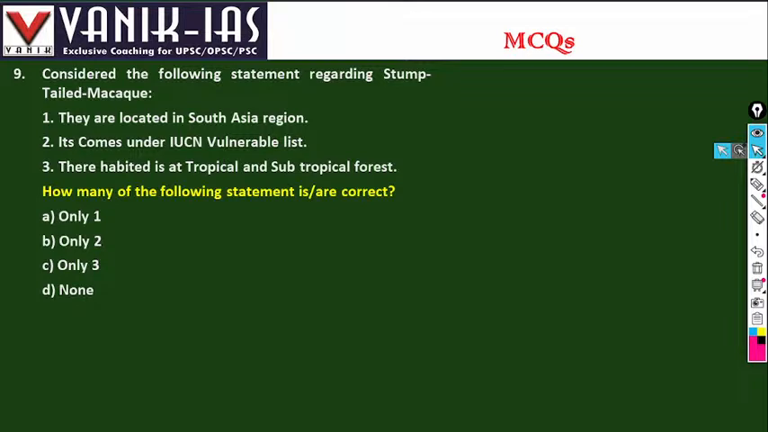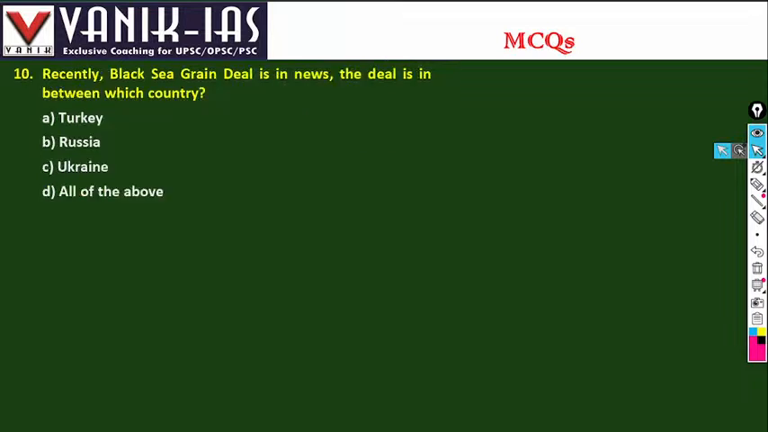Consider the following statements regarding the stump-tailed macaque. They are located in the South Asian region. So right. Comes under the IUCN vulnerable list. Right. Their habitat is tropical and subtropical forest. Also right. So all three are correct.